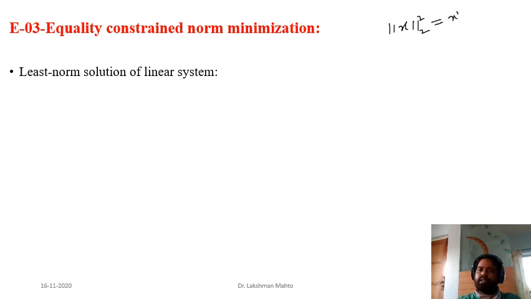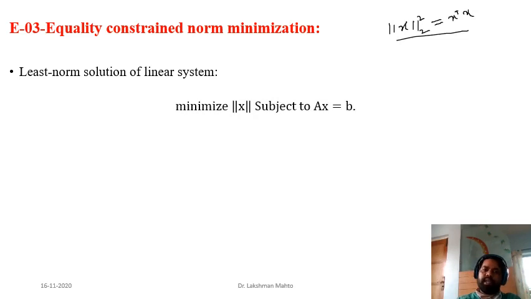But here I am changing the norm: it is any general convex norm, that means any p norm it can be. So now we minimize that norm of the solution of the system Ax equal to b. So how can we minimize this?